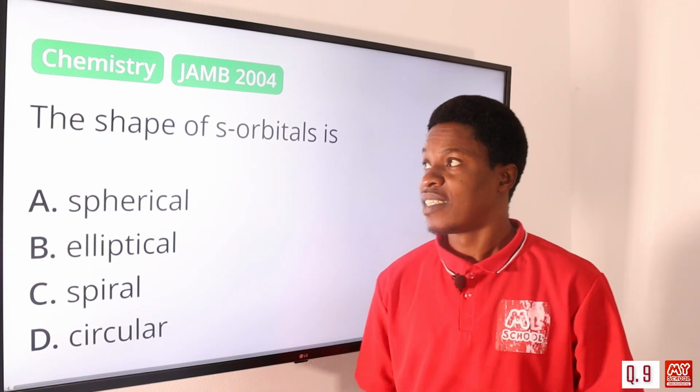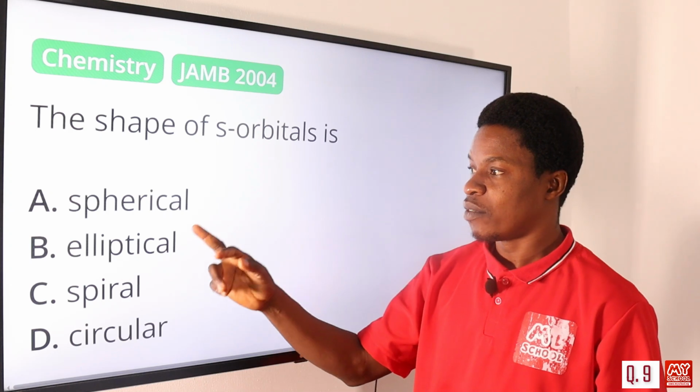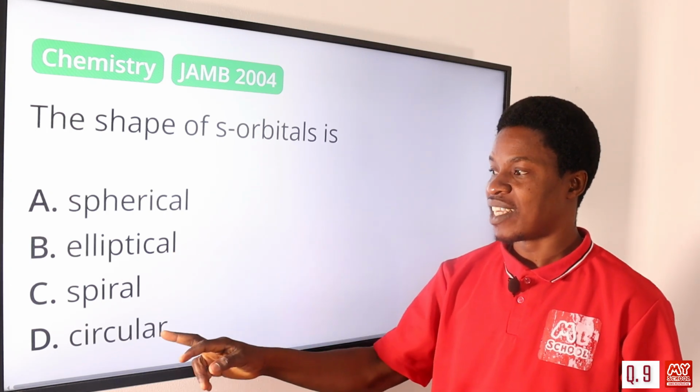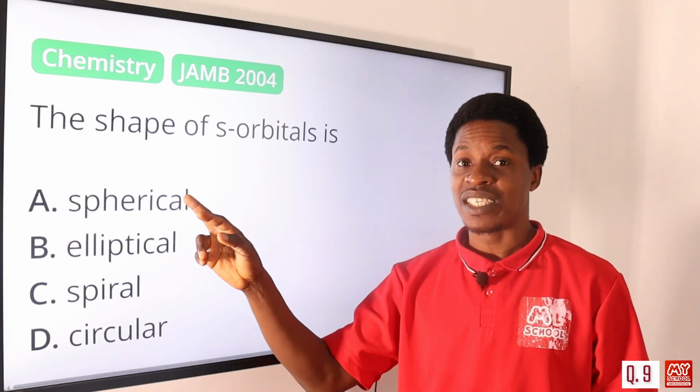Question number 9. The shape of s orbitals is what? Is it spherical? Is it elliptical? Is it spiral? Is it circular? It's not circular, it's spherical. Of course, spherical and circular are not the same. It is spherical.